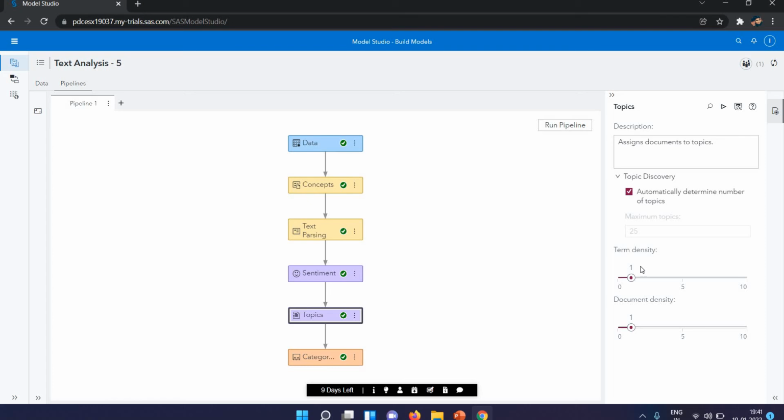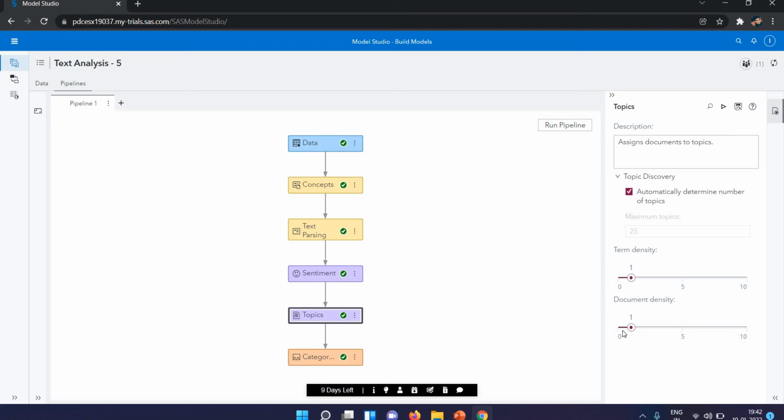Let's suppose the typical range for the term density is between 1 to 3. That is the default. But if your data appears to have an abnormal distribution, then you might want to use a value outside of this range. You can use the settings of conjunction and document settings. But the default one is good. So that is term density. Next is document density.